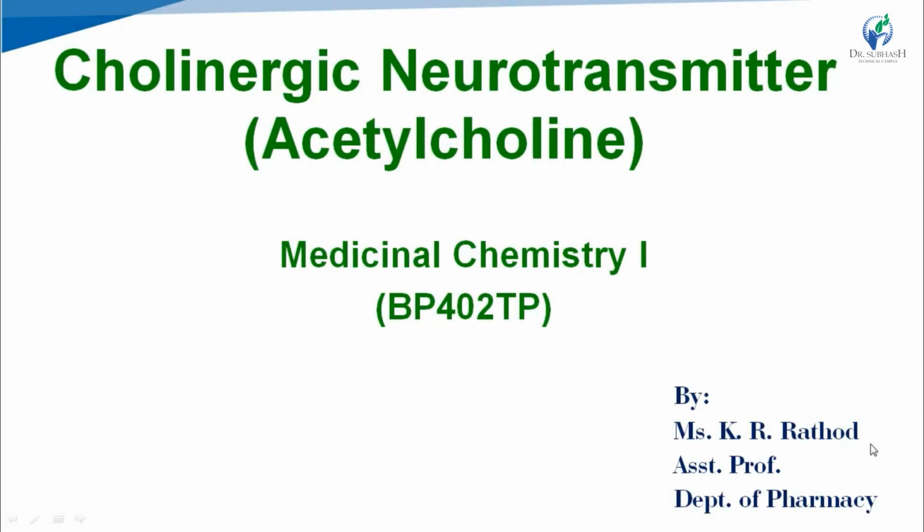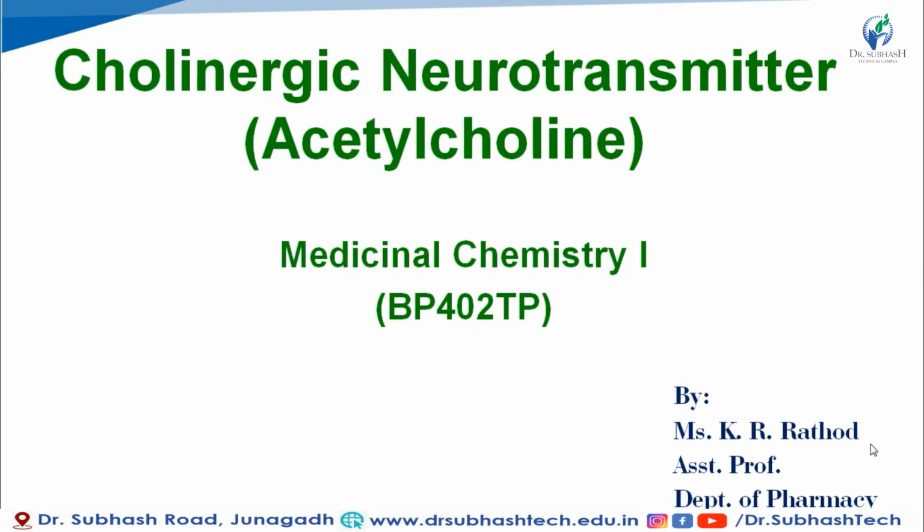Hello students, in the previous video tutorial we have seen the introduction to ANS. We have seen that ANS is divided into two classes, parasympathetic system and sympathetic system. Parasympathetic system is also known as cholinergic system and sympathetic system is also known as adrenergic system. So to understand the working of cholinergic system, we have to first see the neurotransmitter of cholinergic system. So in today's video tutorial, we are going to understand the cholinergic neurotransmitter, which is acetylcholine.